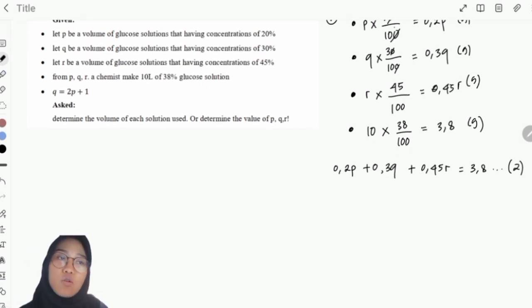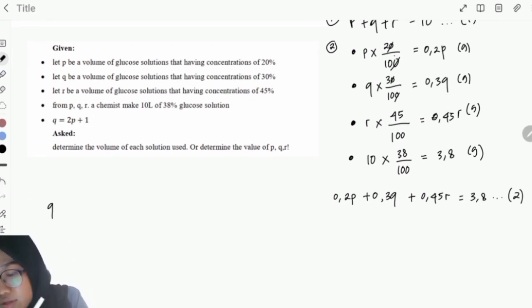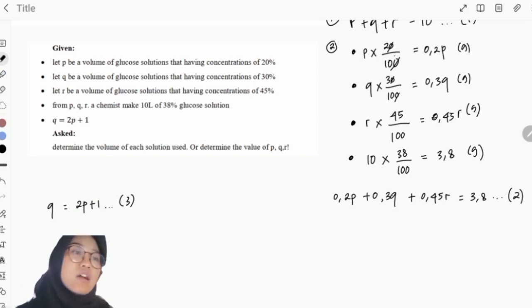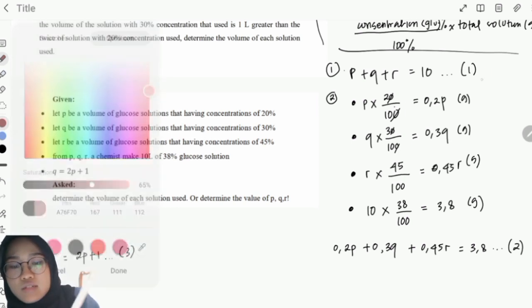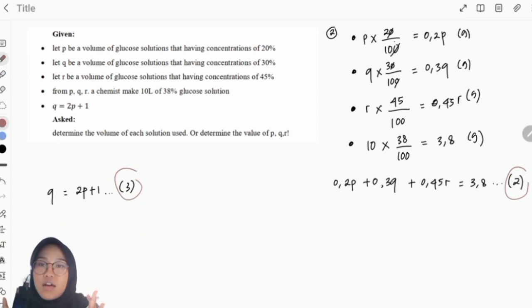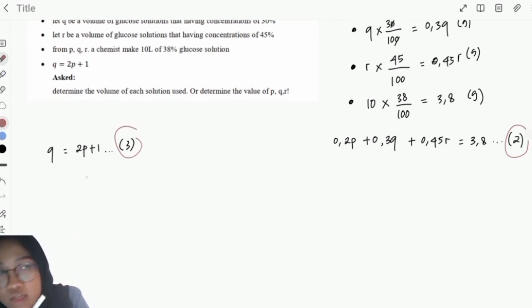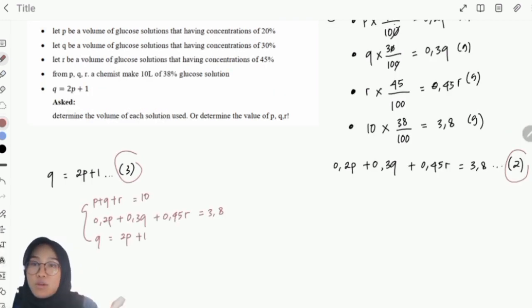And then also from the given above, we get the third equation. So the third equation is q = 2p + 1. Okay, and then from equation 1, equation 2, and equation 3, we can form a system of equations, which means like this. This is the system of equations that we got.